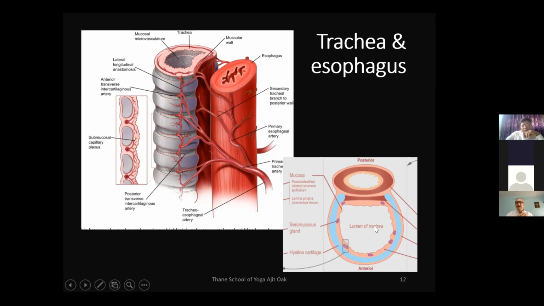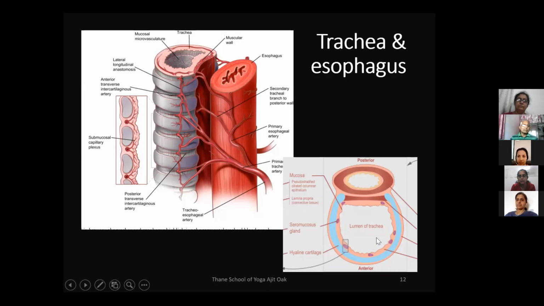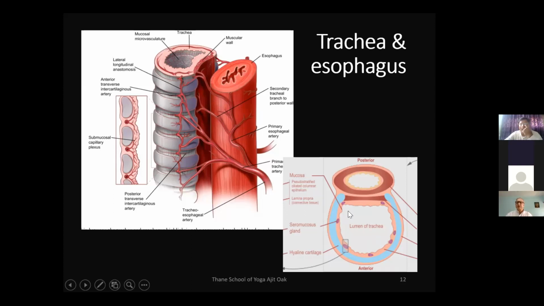And that's why the excess secretions from the trachea also will come out with water. The water coming out in danda dhauti or vaman dhauti is more pronounced, because danda dhauti is physical stimulation, because the danda made of rubber goes inside the esophagus. So that will stimulate in a more enhanced way as compared with just vaman dhauti. So that will stimulate the trachea, so that whatever extra secretion or impurities are there in the trachea will come out along with the water when the water is thrown out.